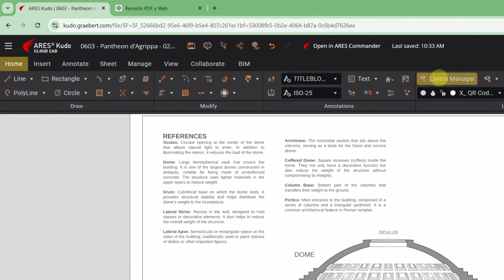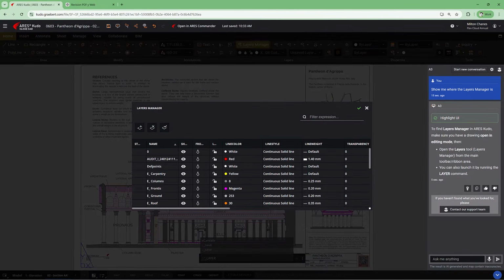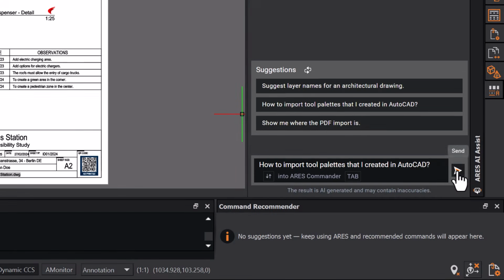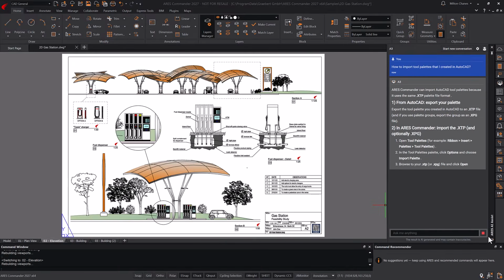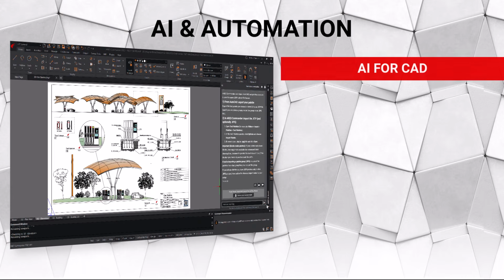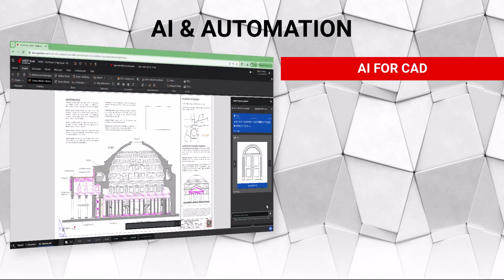AI is here, not to replace what you know, but to amplify it. A3 is the intelligence inside your CAD environment, which allows you to perform many important tasks, as we will see in this video. First, A3, your personal CAD intelligence, built into ARES Commander and ARES Kudo.